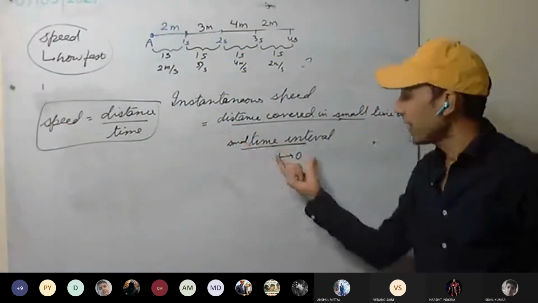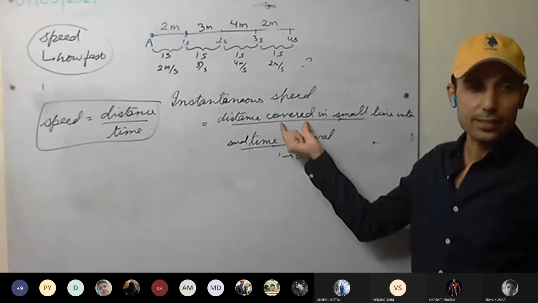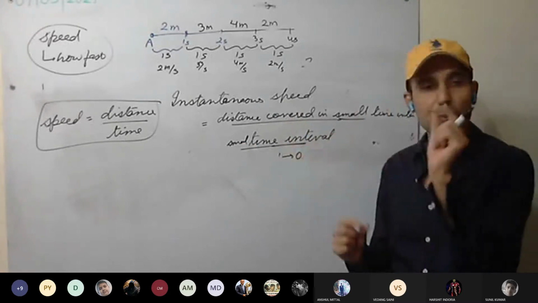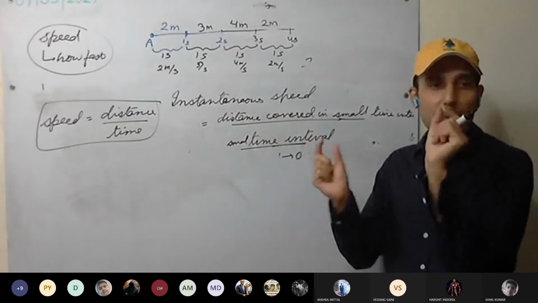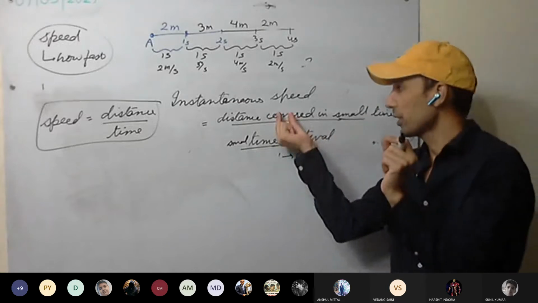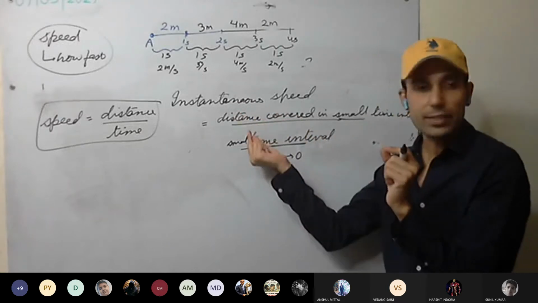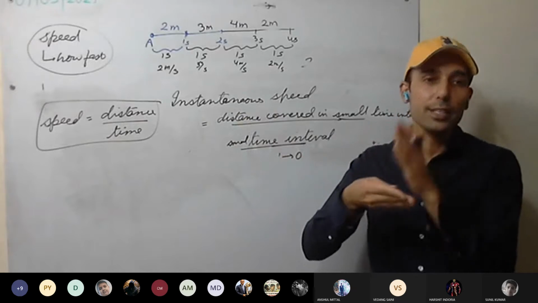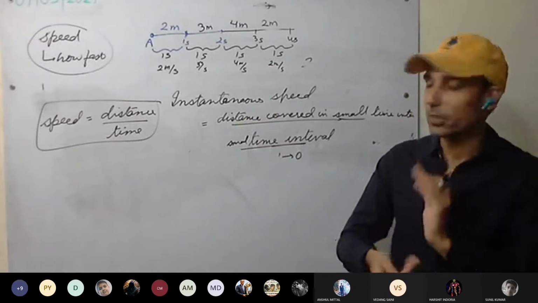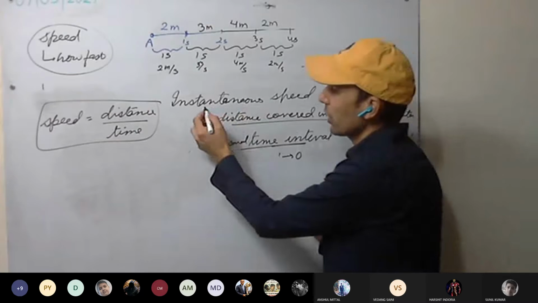So in a very small time interval, we take the distance. So the time interval will be very, very small. And in that time interval, what is the distance covered? We put it here and we calculate. This will give us the speed at a particular instant. At a particular instant, what is the speed? Okay, this is one way.